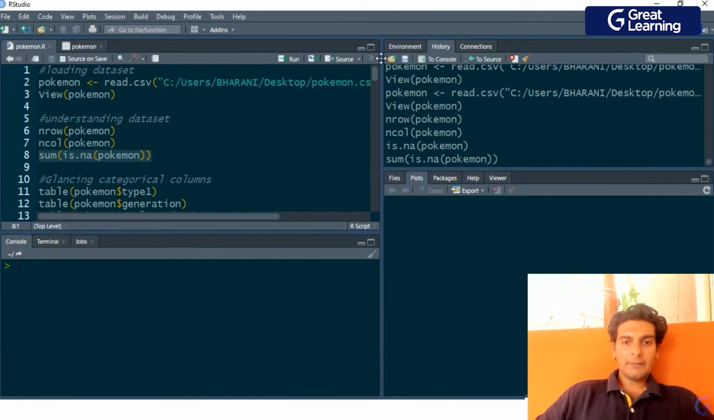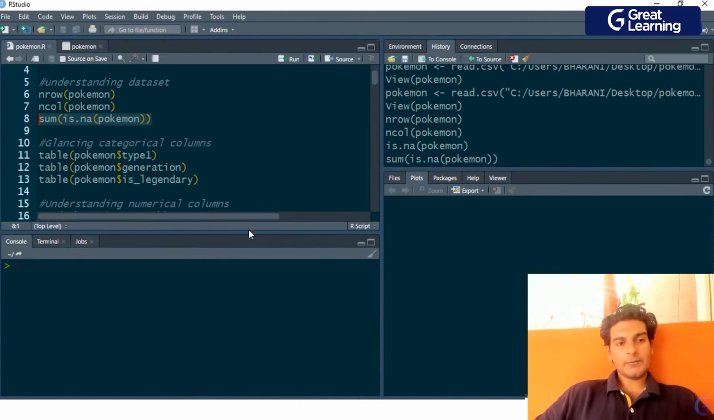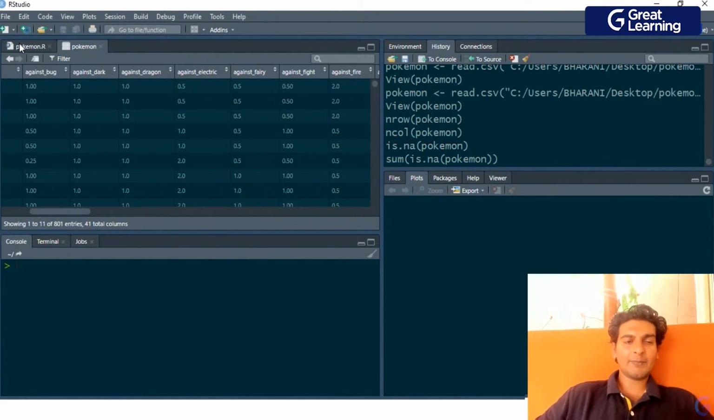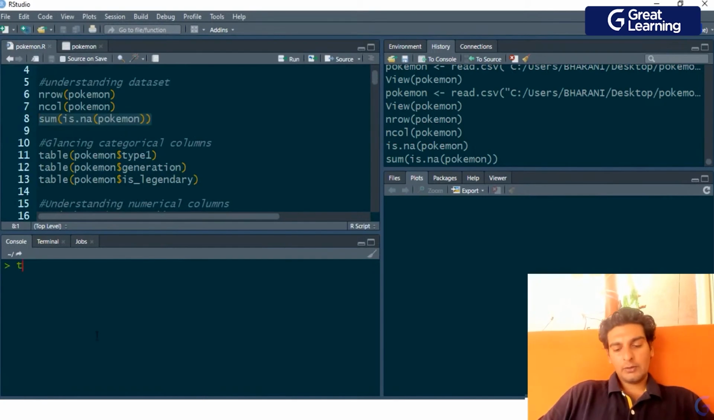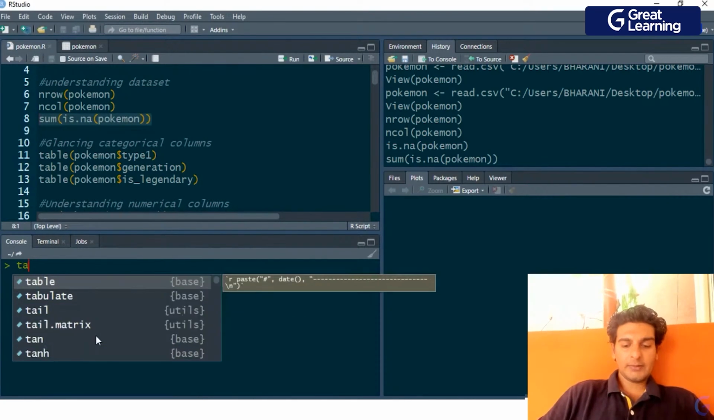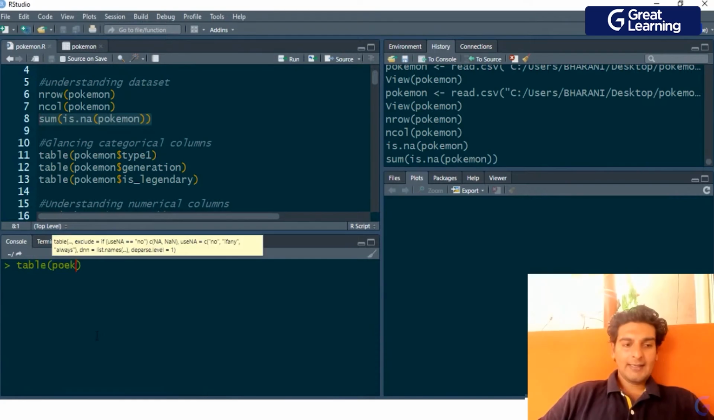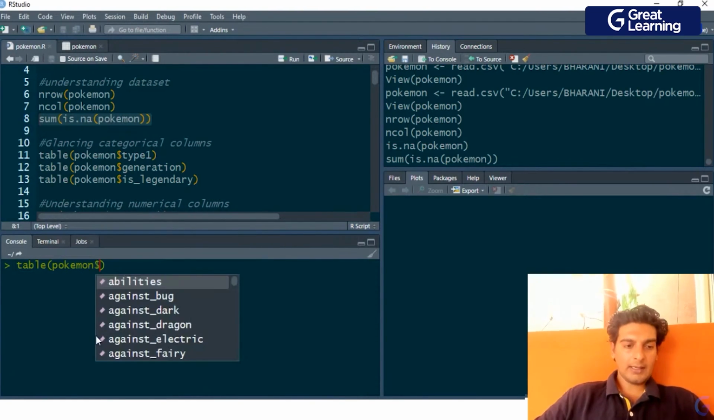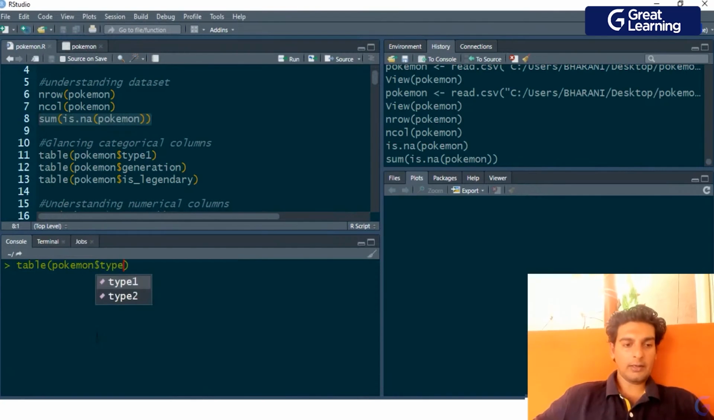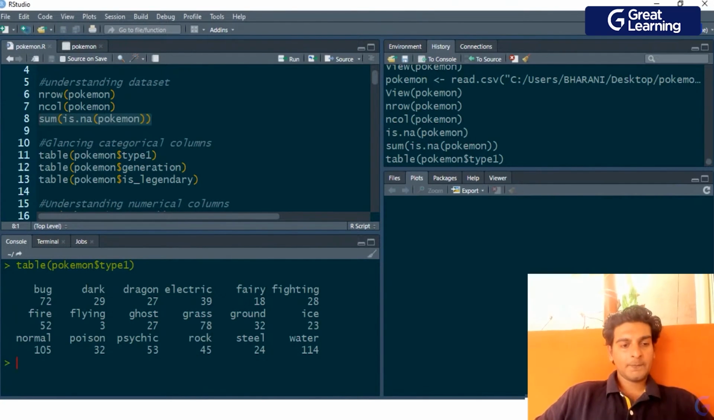Now, I'll be glancing at some of the categorical columns. I'd want to know the number of types of Pokemon which are present. Type 1 would basically tell us the primary type of the Pokemon. So I'll use this method called table. Inside this, I will pass in the type 1 column. So here I'll just give Pokemon$type1, and this would give me the frequency of all of the different primary types which are present.